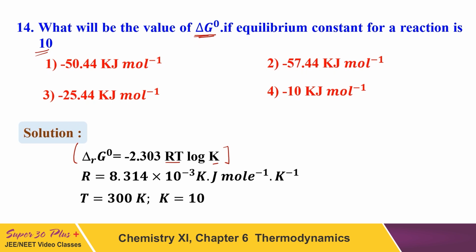Now if we apply the values of R and T, R is given, T we will consider the equilibrium temperature, room temperature 300 Kelvin, and the value of K is 10. When you put these values in this equation, after solving, what you will get in return, students, is minus 54.4 kilojoule per mole. So this will be the answer of this question.